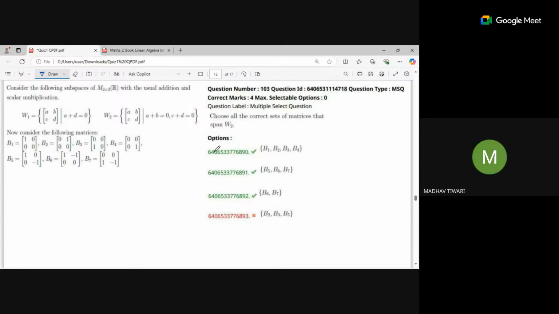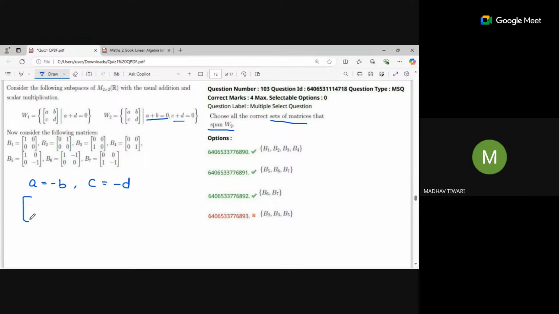Okay, in this one you have to find the set of matrices which spans W2. So what is W2 here? So we will find W2's basis firstly. Okay, means the compulsory vectors we will get. So from here, A plus B is equal to 0 and C plus D is equal to 0 is given. So here I can write A will be equal to minus B from my first equation, and from the second equation C will be equal to minus D.